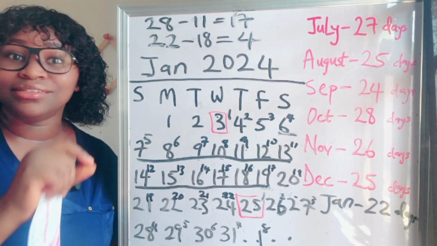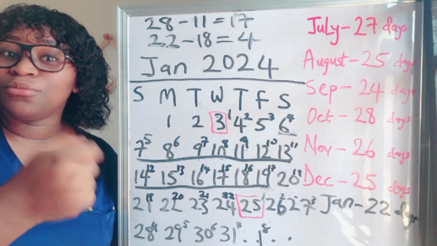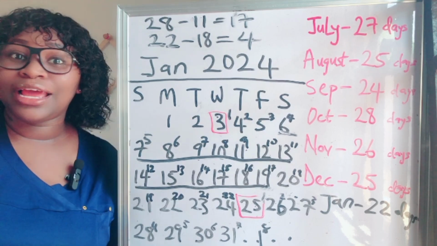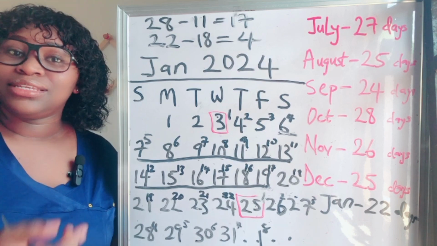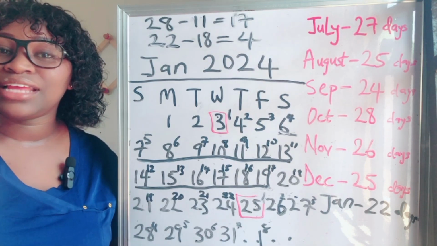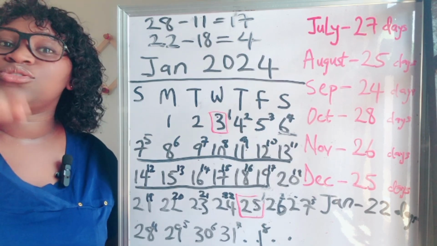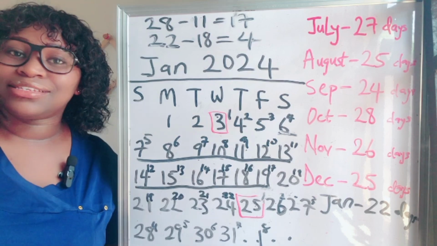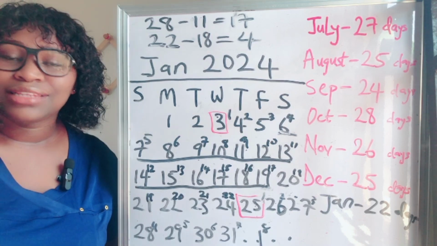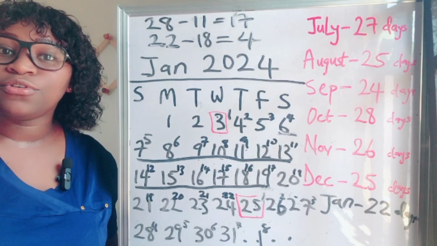You have two lines. One of the lines is a control line, while the one that will be faint from the beginning of the test, and the faint line will start progressing till it gets darker, is the test line, and that is the line you should be monitoring. So you keep testing every day. That faint line is going to be progressing from being faint to becoming darker and darker till it gets as dark as the control line, or even darker than the control line. That is how you know you've gotten a peak, that is a positive ovulation test.